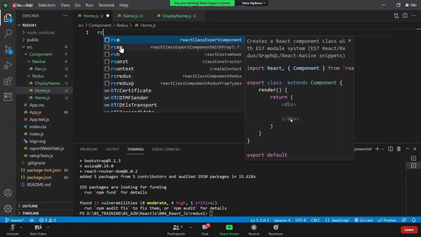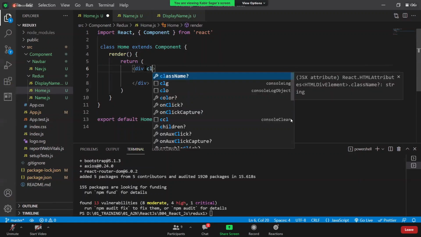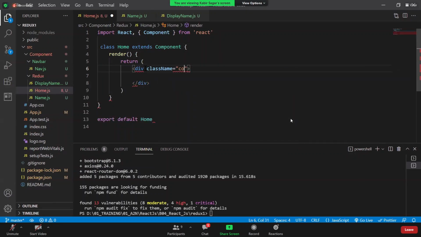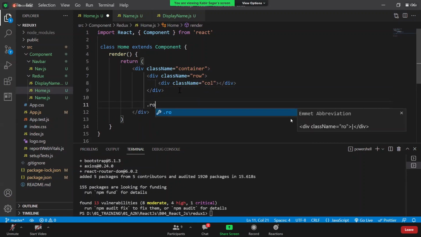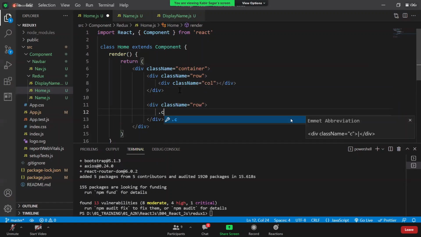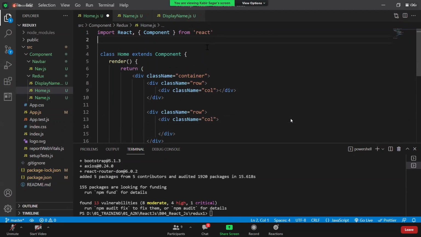Now these 2 components I have to keep in the home component. So RCE tab, I got the home component. Now simply here container, and in that row, simply one col. In the same way, I want to create one more row and one more col. Now I want to display those 2 components, name component and display name.